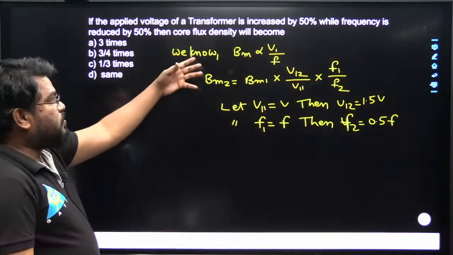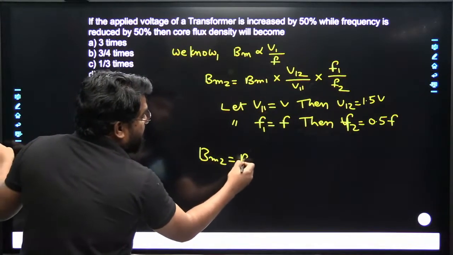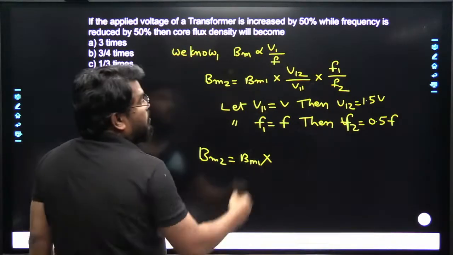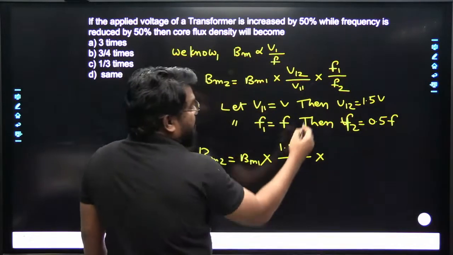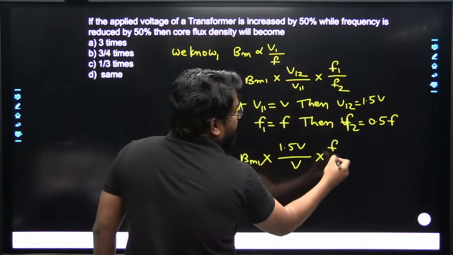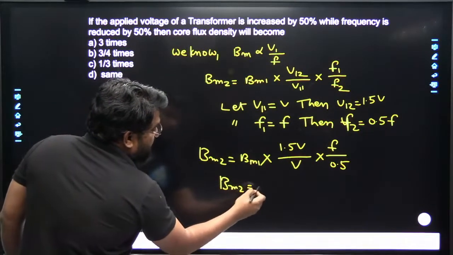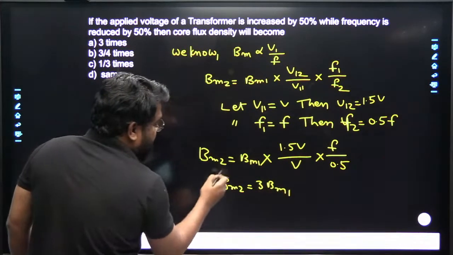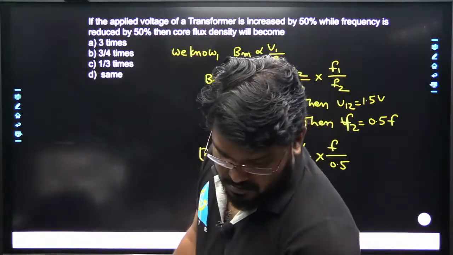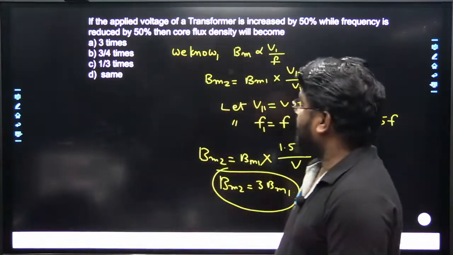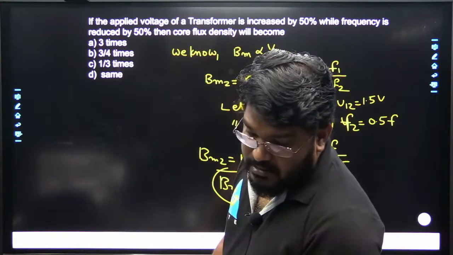Now we can write this equation. Substitute here: B maximum 2 is equal to B maximum 1 into V12 which is 1.5 times of V, with F1 equal to F and F2 equal to 0.5 F. So B maximum 2 is equal to 3 times of B maximum 1. Option D is not correct. 3 times is correct.